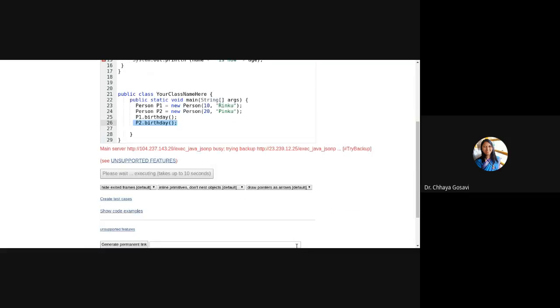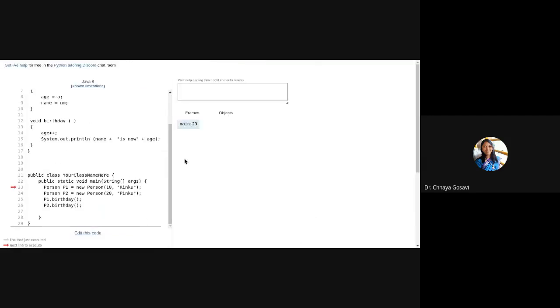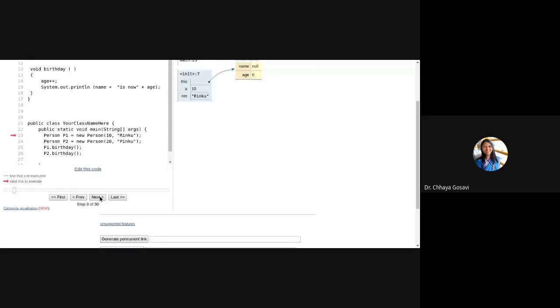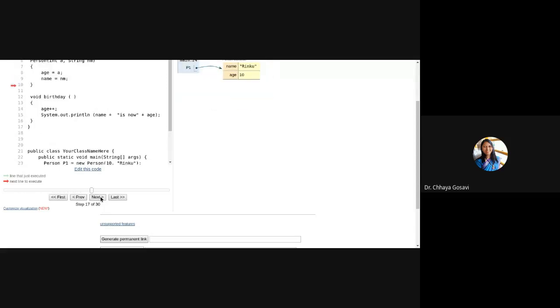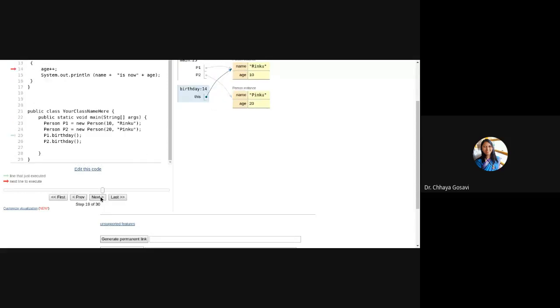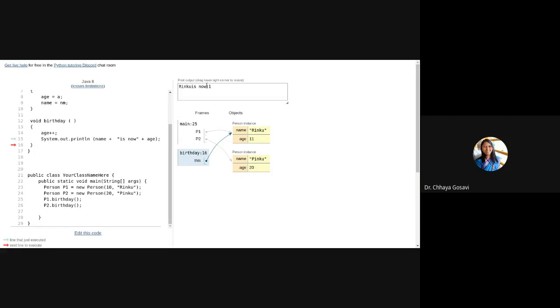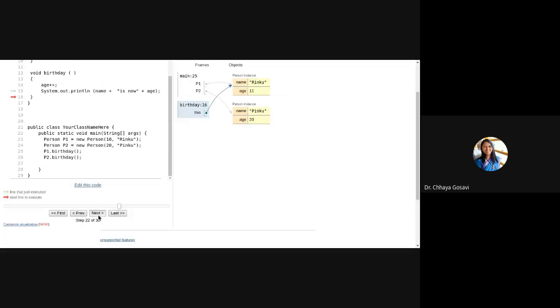So don't worry, as we are using an online editor, sometimes it takes time. So we have this P1 and P2, two persons, and first we printed it for Rinku, age is 11, and output is Rinku is now 11.